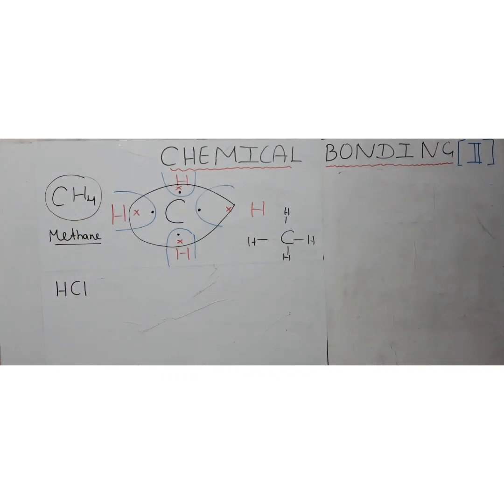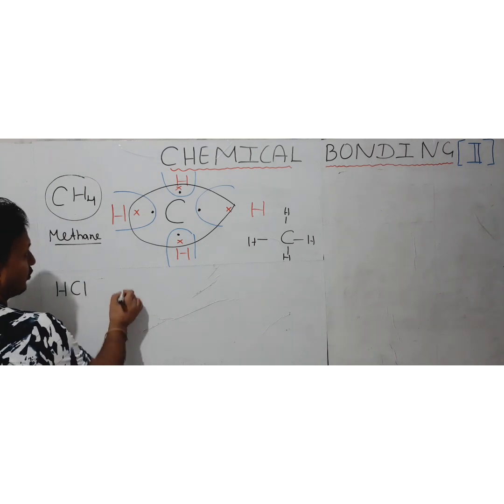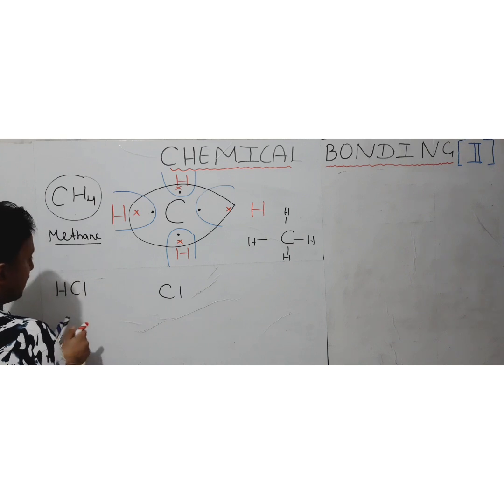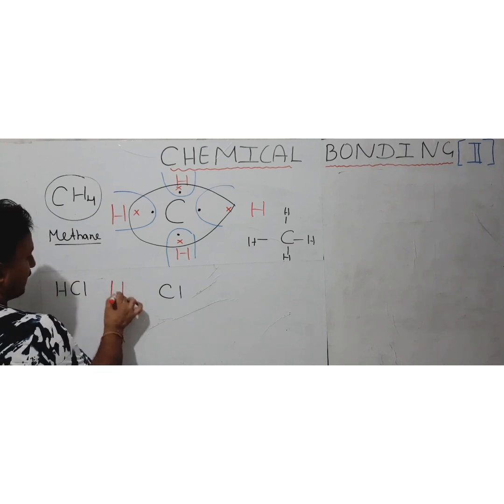Now this is hydrogen chloride. You know that only 2 atoms are there, so we write chlorine, and the other atom is hydrogen.